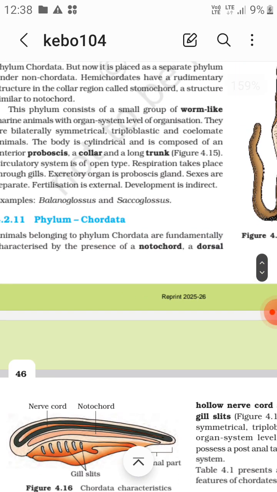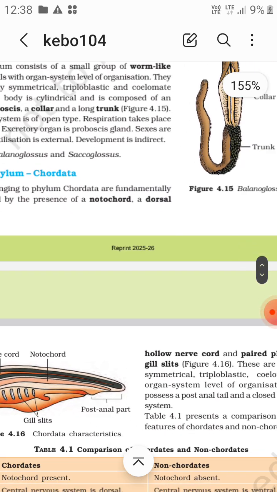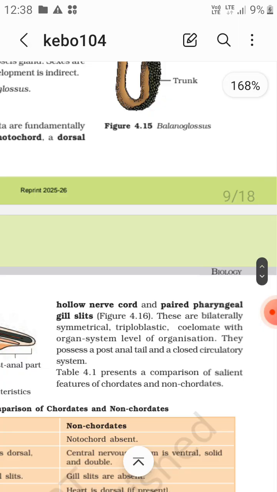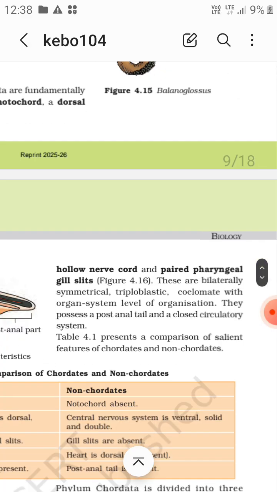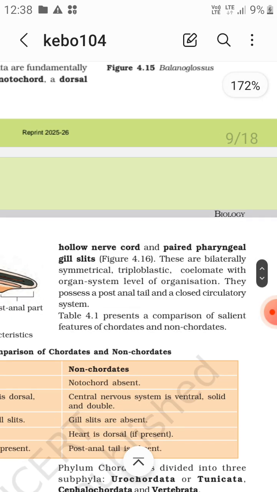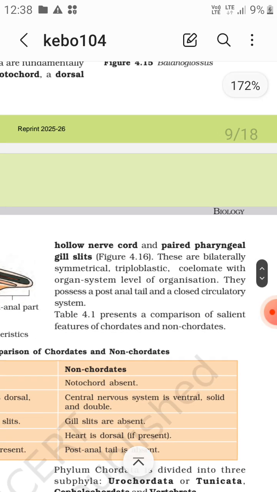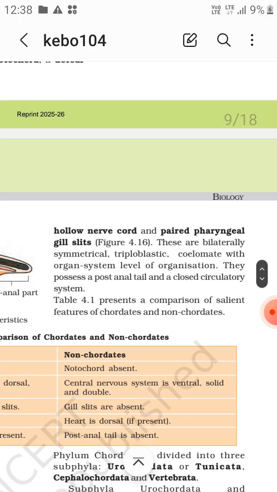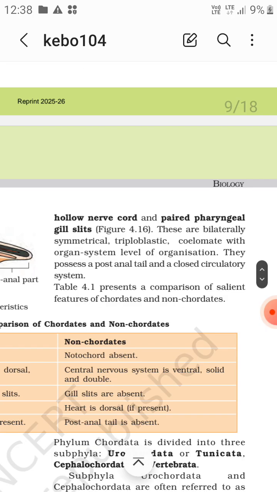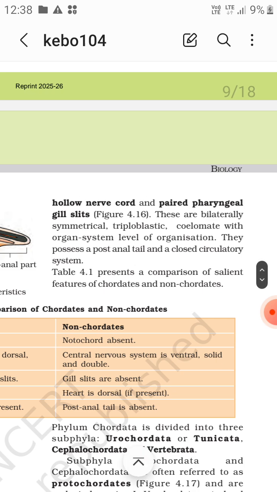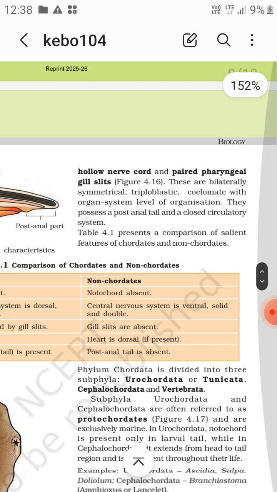Okay, so presence of a notochord, a dorsal hollow nerve cord, and paired pharyngeal gill slits. So these are the common fundamental features of chordates. Now these are bilaterally symmetric, triploblastic, coelomate, with organ system level of organization. They possess a post anal tail and a closed circulatory system, right?